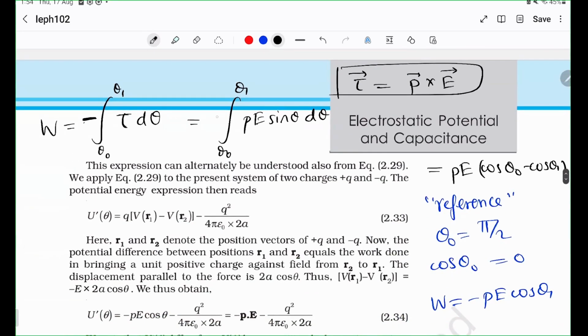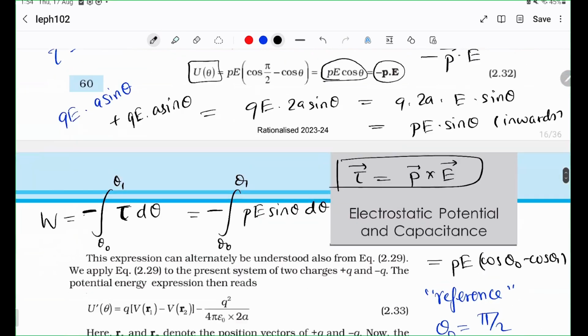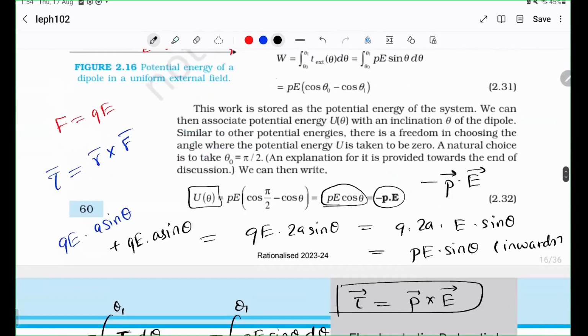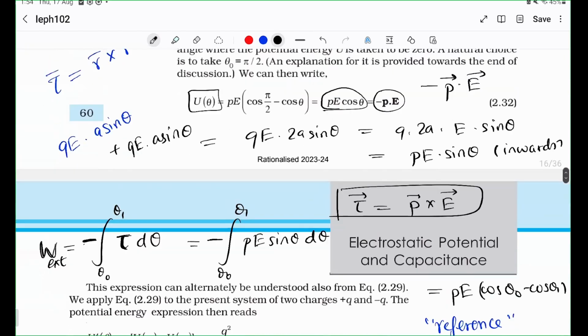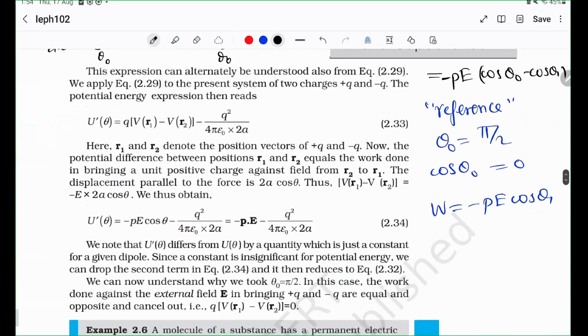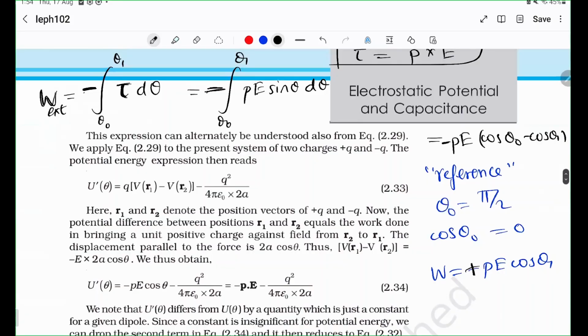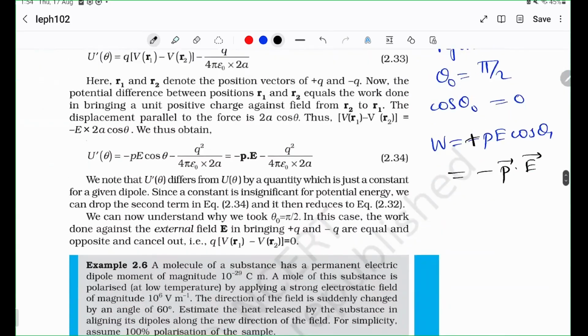By the way, I'm extremely sorry. This has a negative sign because torque is the torque applied by the electric field, but the potential energy is the external work done. That is the work that you are doing to give the dipole its energy. So this has a negative sign, this is a negative sign, this is a negative sign, so this has a positive sign. So minus PE cos theta is minus P dot E. That is the potential energy.